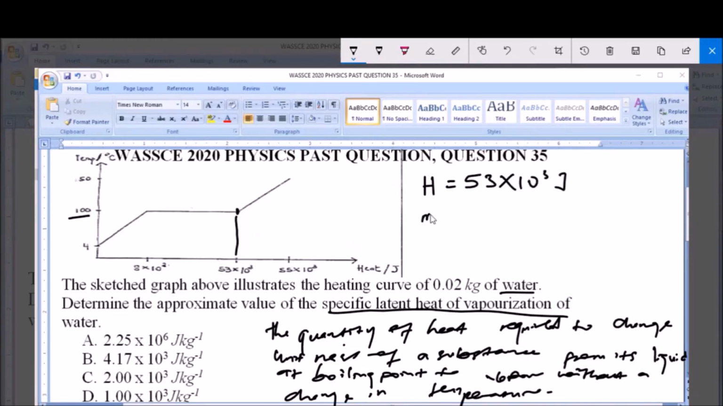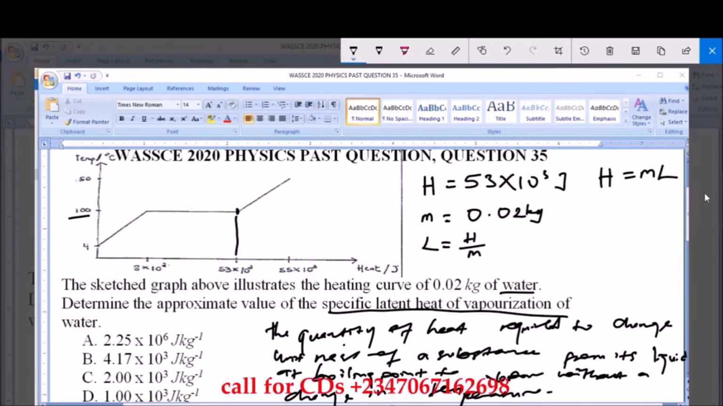Now the mass given to us is 0.02 kilogram, and our specific latent heat of vaporization is given as L. Now L is given as H over M. This is derived from the formula heat is equal to mass times specific latent heat of vaporization. So we now have that specific latent heat of vaporization L is equal to the heat over the mass given, and this is equal to 53 times 10 raised to the power of 3, which is 53,000, over